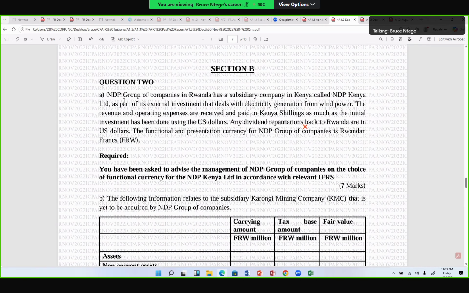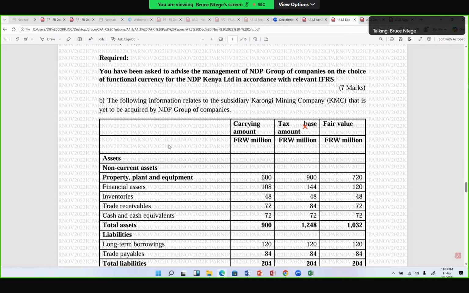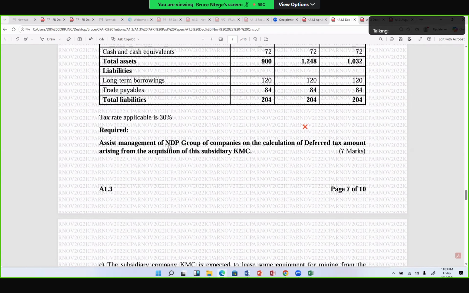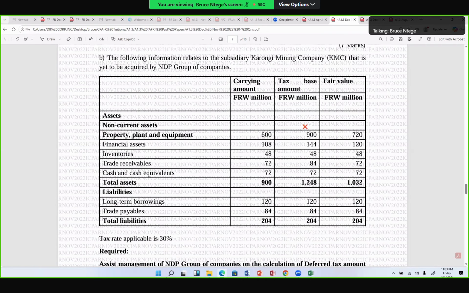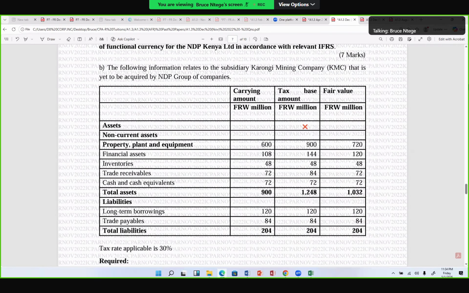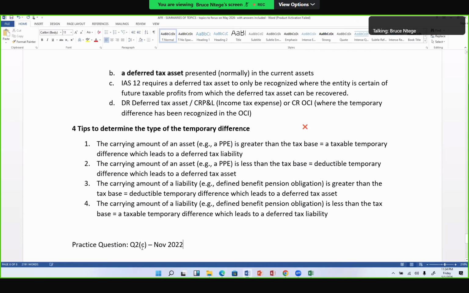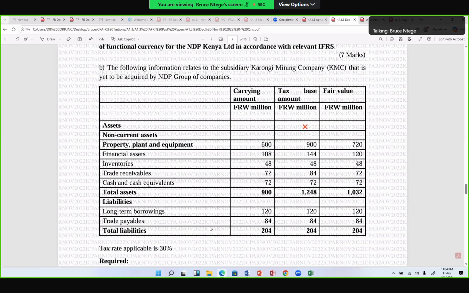Okay, so the question is about a company or a group called NDP Group. If I quickly look, I think it's part B, not part C. It's part B then, so let me just revise here to say we're looking at part B. So I want us to read the requirement first.